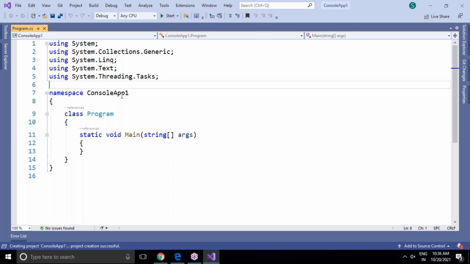And this is our own namespace, ConsoleApplication, with a namespace name and a class. By default, when we create a console application for the first time, you will get one class, named Program. This is the entry point, static void Main, with string[] args, which is a command line argument.